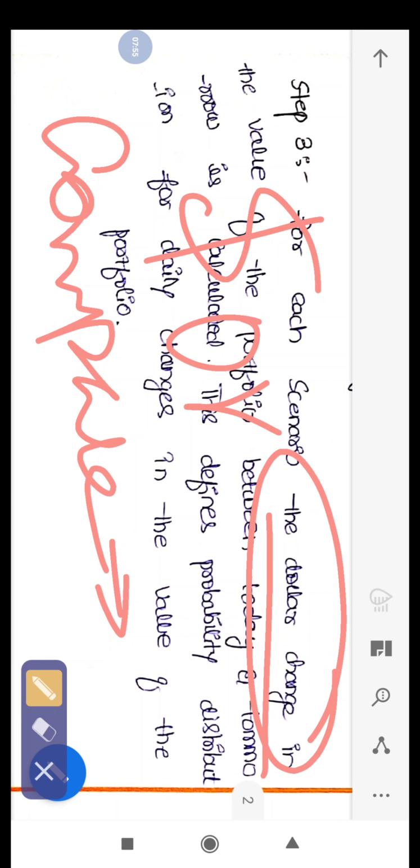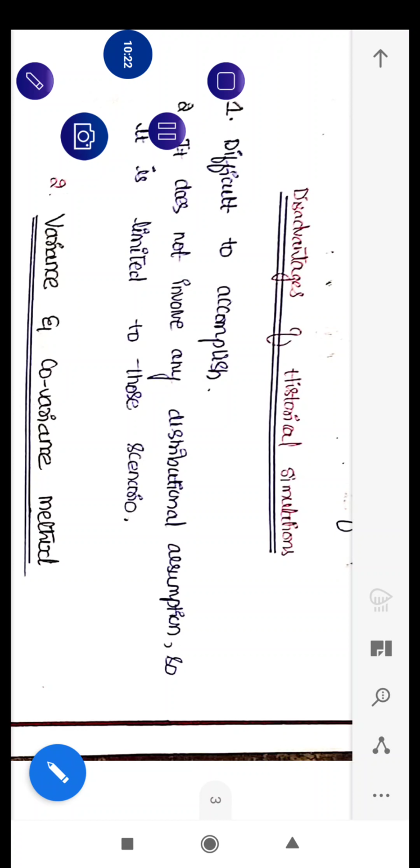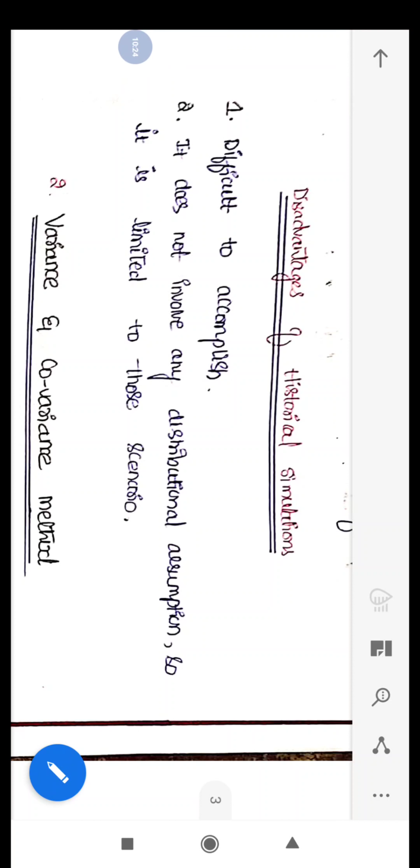It is difficult to accomplish, difficult to achieve or complete, because the phrase is history will repeat itself, and it does not happen always.